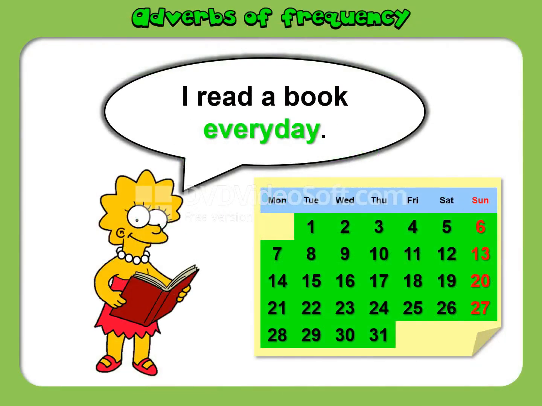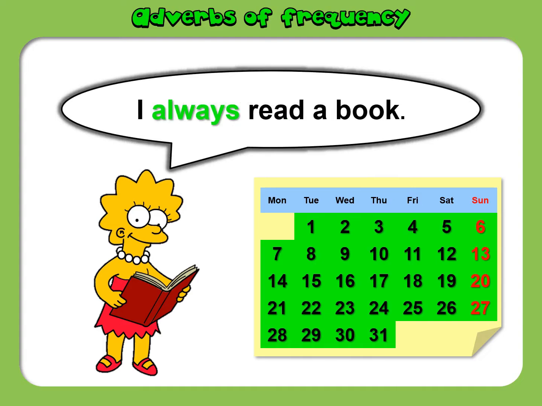Yes, someone to read the sentence. I read a book every day. So what do you see here? Yes, it means that every day I read a book. It means 100% I read a book. So we want to change every day with an adverb of frequency, and in this case we can say I always read a book. So what does always mean? It means all the time. All the time I read a book. So it means 100%.